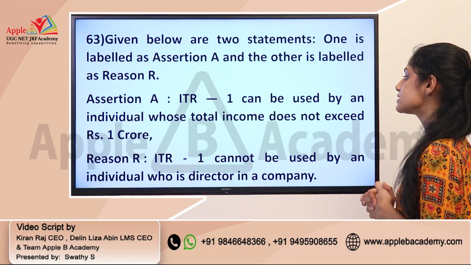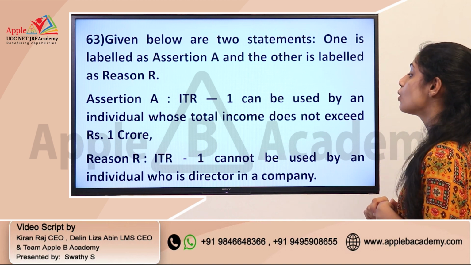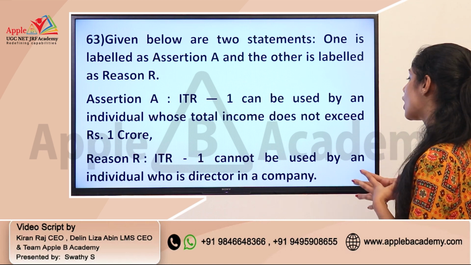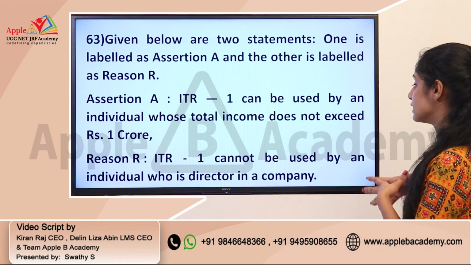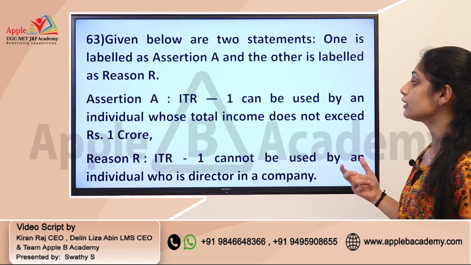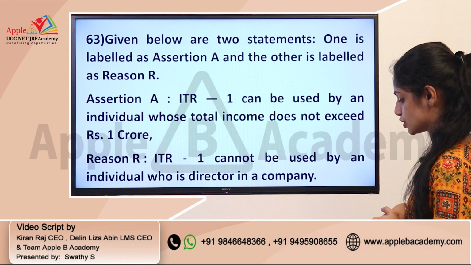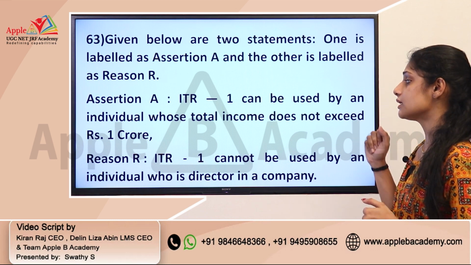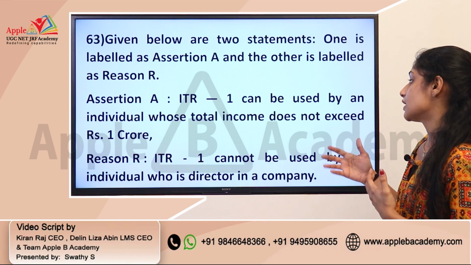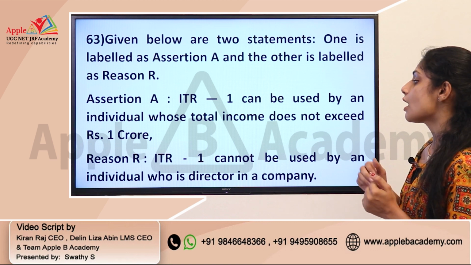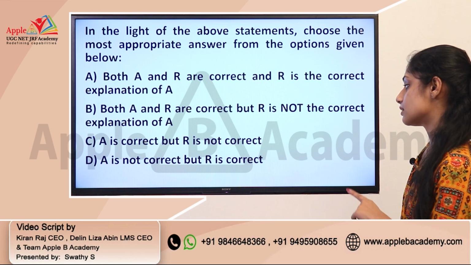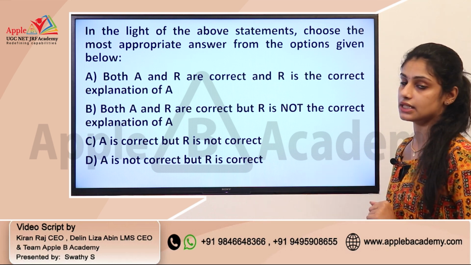So assertion is given as ITR 1 can be used by an individual whose total income does not exceed rupees 1 crore, and reason is ITR 1 cannot be used by an individual who is a director in a company. So you need to identify whether this assertion and reason are correct or not, and whether this reason is supporting this assertion. Okay. So assertion is actually incorrect, as it is saying that ITR 1 can be used by only those people if their income does not exceed rupees 1 crore, but the reason is actually true. Okay, so you can see that A is not correct, but R is correct, that is option D.